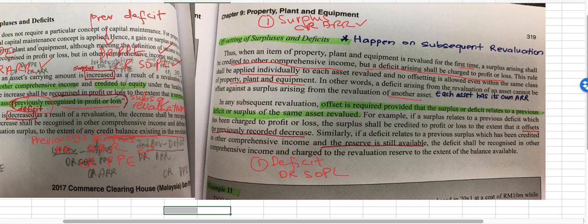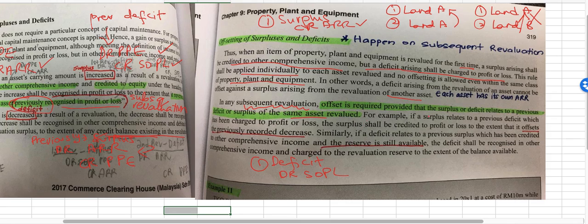In any subsequent revaluation, this is where you will use up. Offset is required provided that the surplus relates to a previous deficit of the same asset. So first time you revalue land A, second time you revalue land A also, this one can use up the previous revaluation. But if the first time you revalue land A and the second time you revalue land B, you cannot use up the previous revaluation. I hope that you are clear on that.